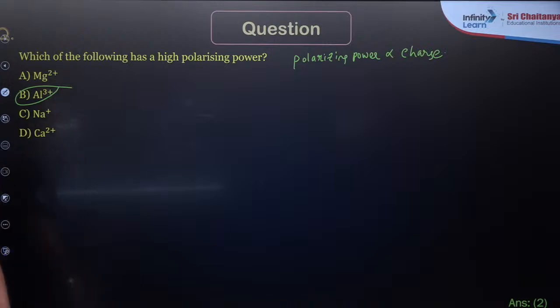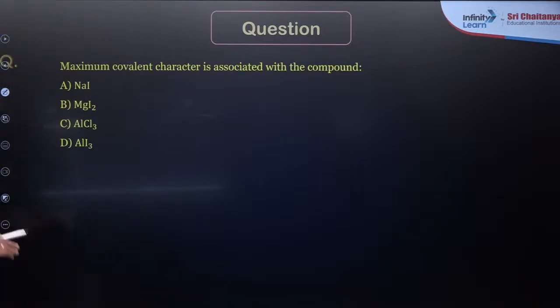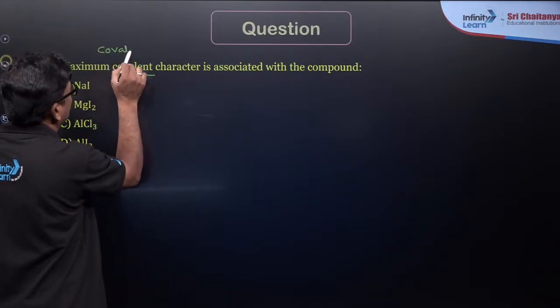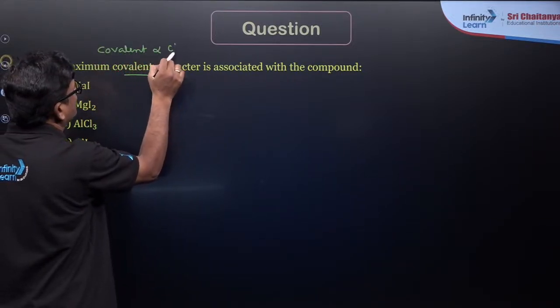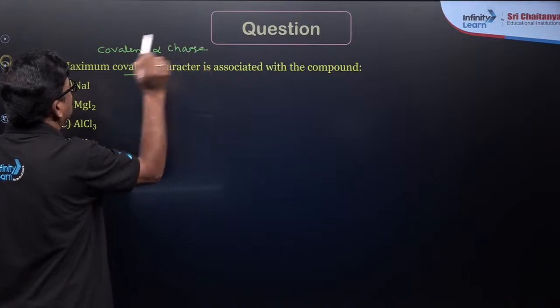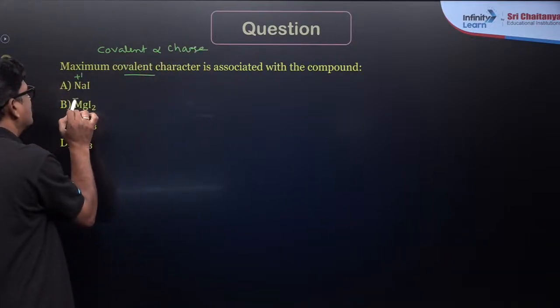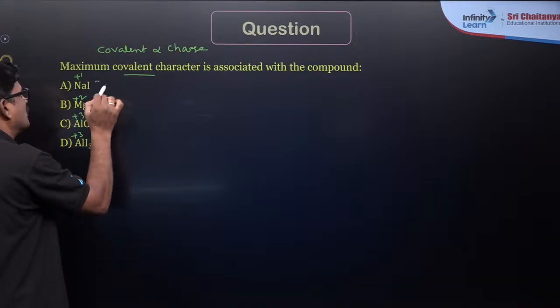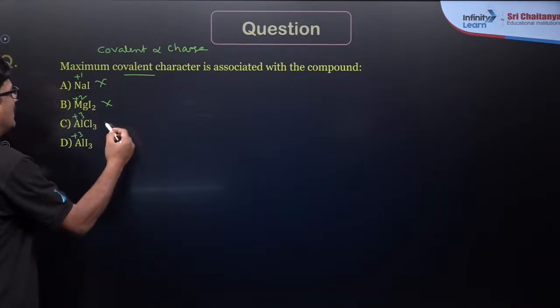Also, maximum covalent character associated with the compound. Again, covalent character is directly proportional to charge. So here sodium plus 1, magnesium plus 2, aluminum plus 3, aluminum plus 3. So these are not it.